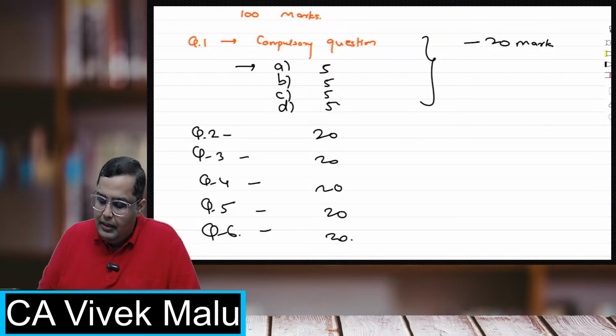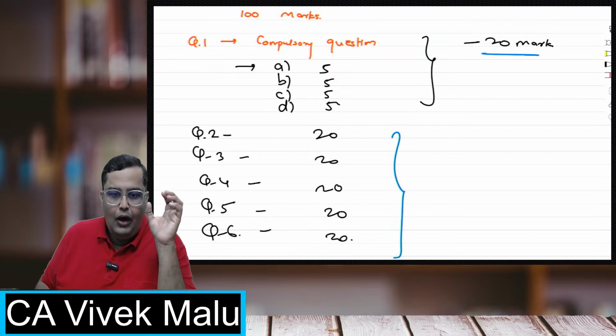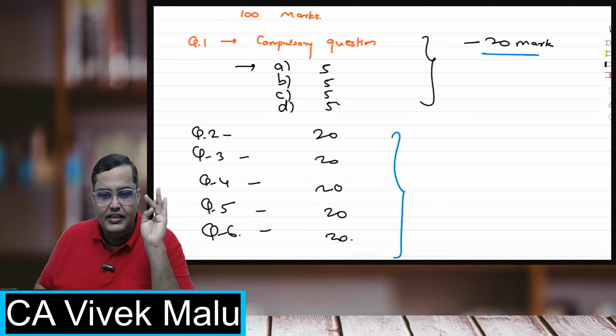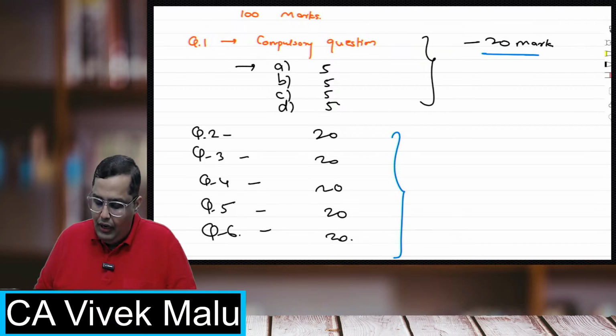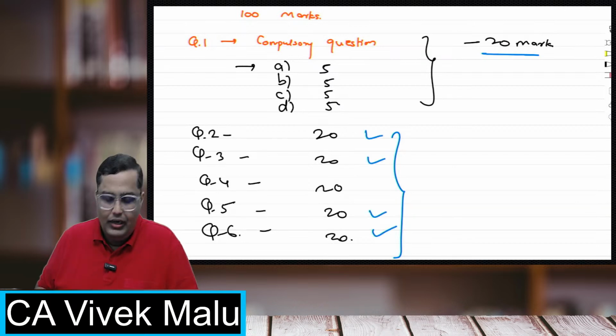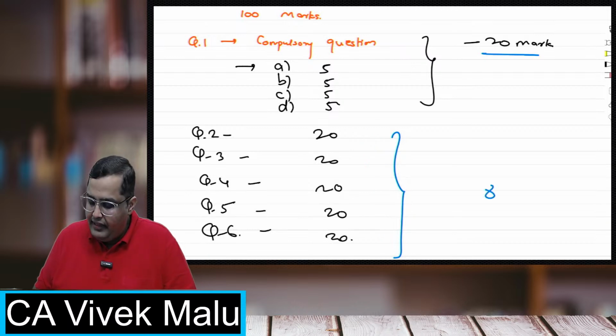Question number 1 is compulsory, and out of the remaining five, you have to attempt any 4. You don't have to attempt all 5. Let us say you choose 2, 3, 5 and 6 and ignore question number 4. So you choose any 4 out of the 5, and that will fetch you 80 marks, and the total is 100 marks.